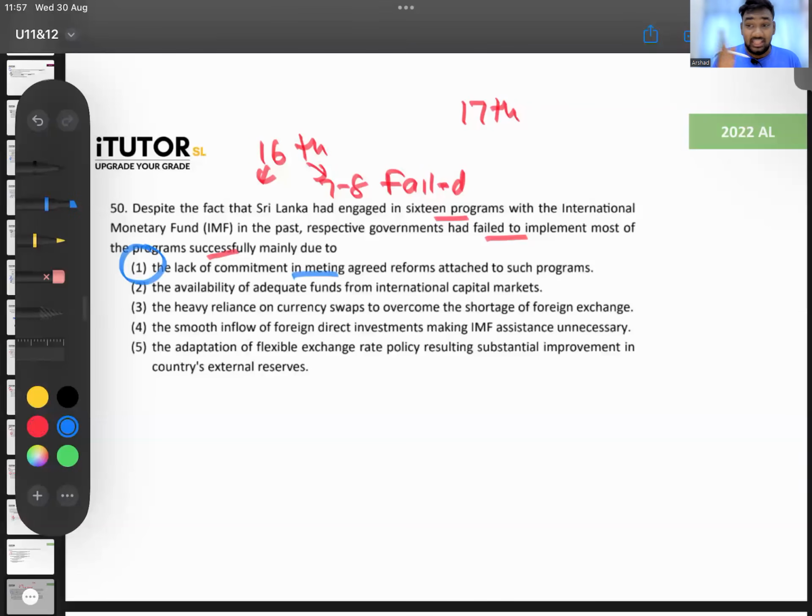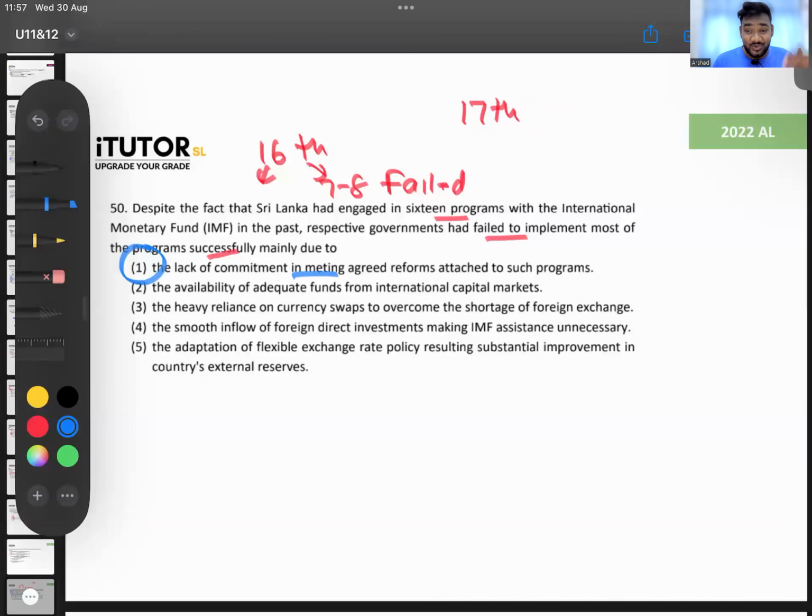Remember, IMF doesn't give the money at once. It comes in tranches. Every 6 months, there is a review. If the review is passed, the next set of money will come. Now, the next review is coming in September 2023, right? That is next month. So if we have passed the conditions, the reserves, you have to have this much, you should have reduced the inflation to this much, right? If you have done those only, the next set of money will come.